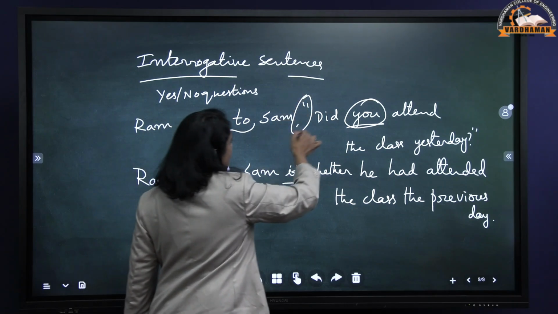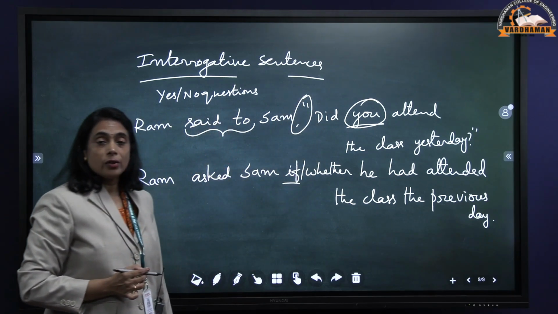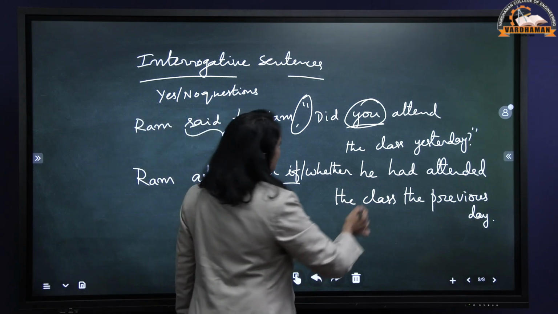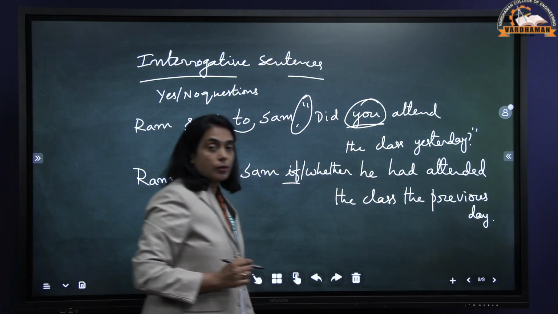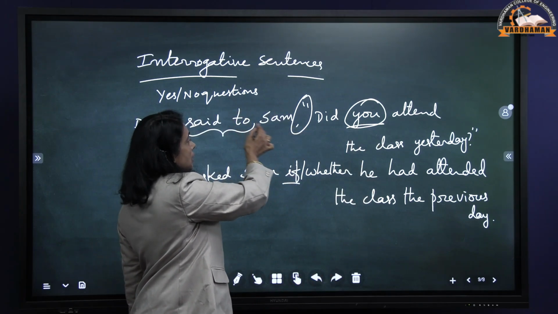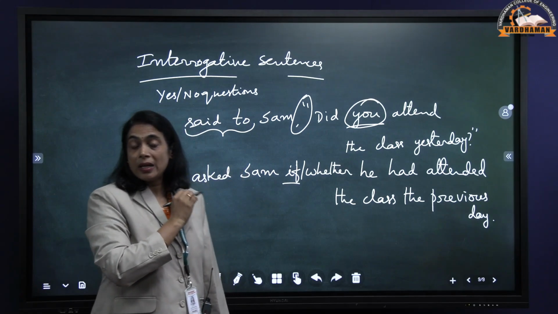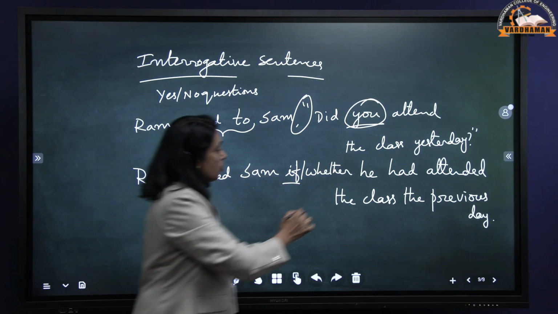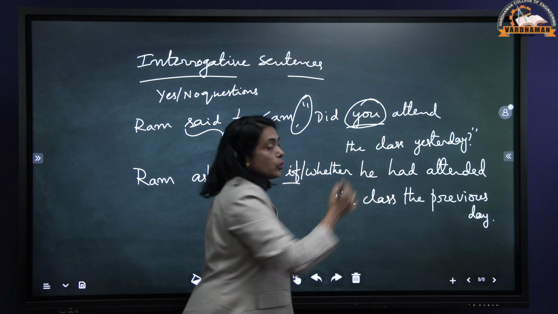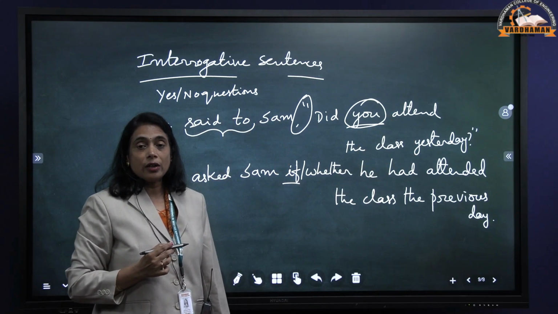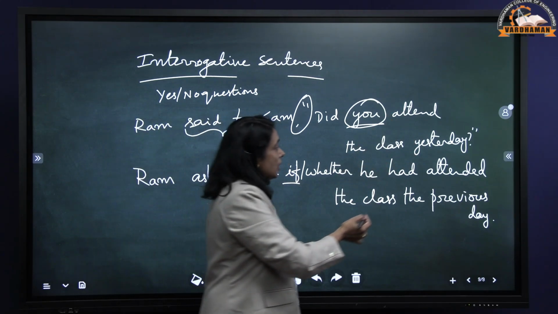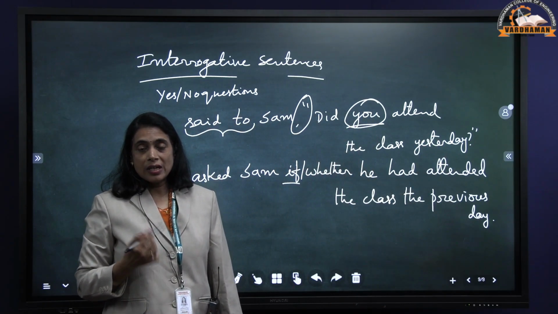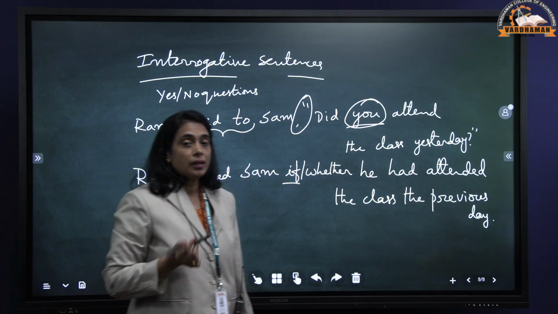Then in the place of inverted commas and separating comma, we are using if or whether. We are not using that. Then we are using the subject first. Since it is second person, we have to convert that into third person, because the speaker or the person here is third person. So we have used he here, and the tense used here is past tense, that is converted into past perfect, and the word here yesterday is converted into previous day. So yesterday is changed into previous day in the indirect speech.